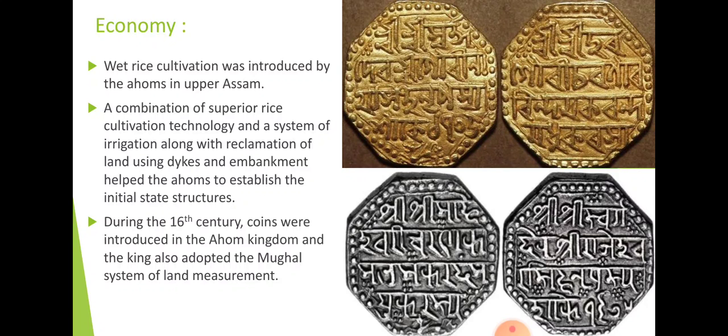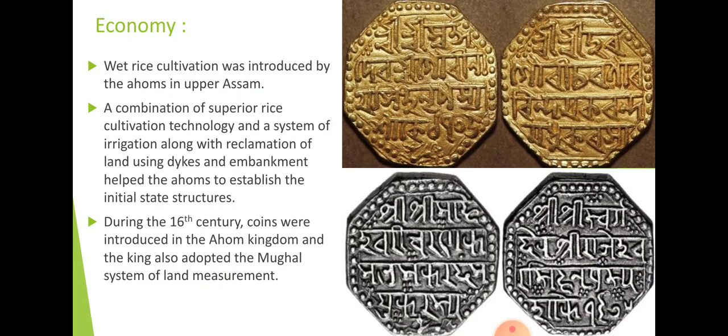That became an important part of the agriculture of the Ahom dynasty. A combination of superior rice cultivation technology and a system of irrigation along with the reclamation of land using dikes and embankment helped the Ahoms to establish the initial state structures. So basically, they had started cultivating good quality rice through wet rice cultivation. Also, they had improved the irrigation facilities by establishing dikes and embankment.